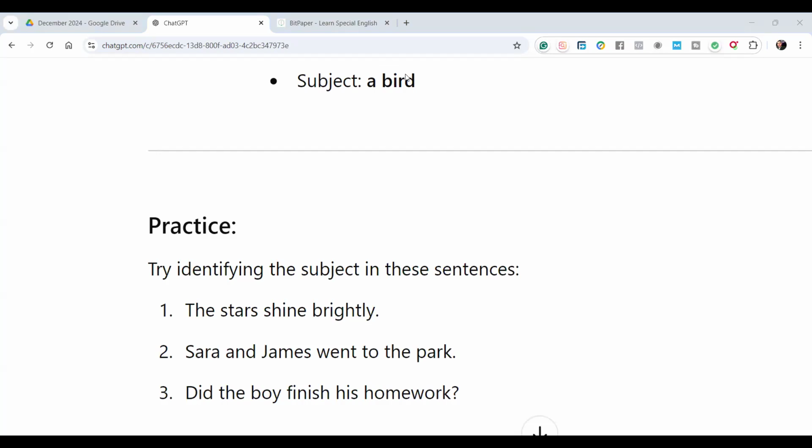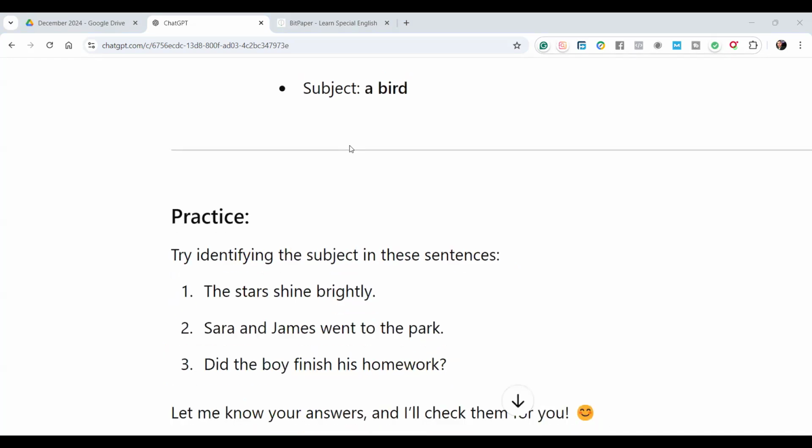Remember that we always put a verb after the subject in sentences. And also in questions, we can put verbs after the subject. The subject can be one thing, it can be many things, it can be 2 subjects together, or 2 nouns together linked by a conjunction, as we have seen.